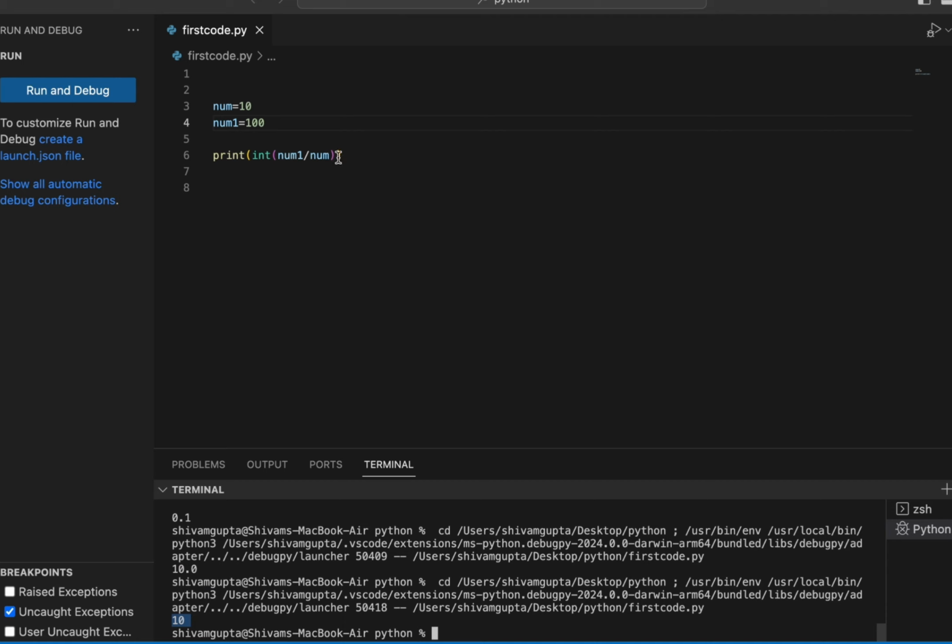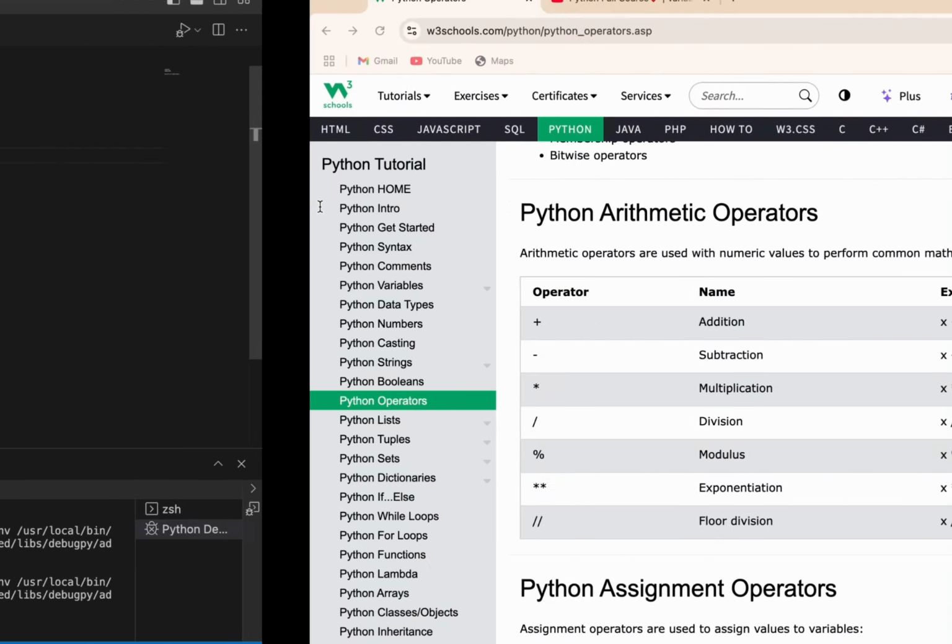So the result was shown in the form of a floating data type, but by just passing an integer, I tell the print function that the result should be in the form of an integer. So this is how we can change the case.